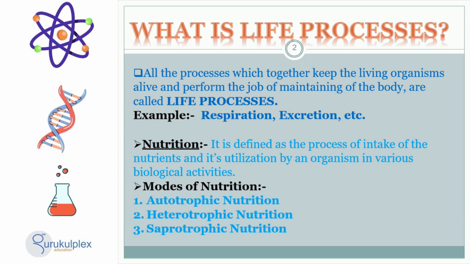Heterotrophic nutrition is when organisms obtain their nutrients from other sources like plants or animals. Saprotrophic nutrition is when organisms break down and absorb nutrients from decaying organic matter. All of these processes work together to maintain our body and keep us alive.